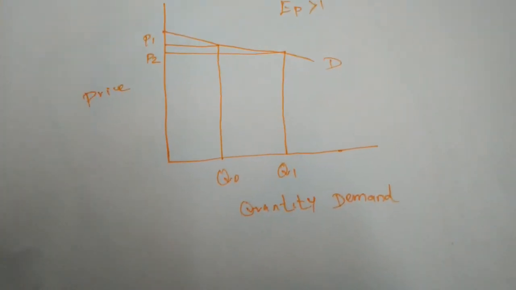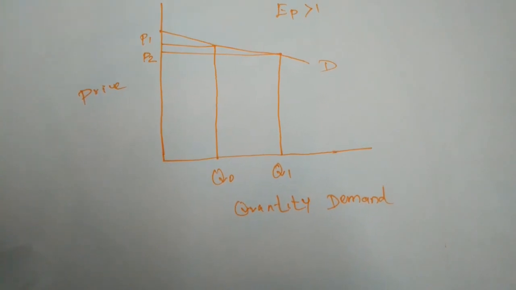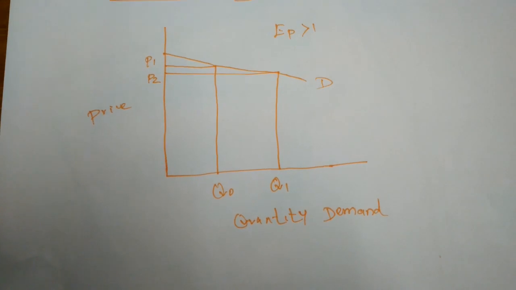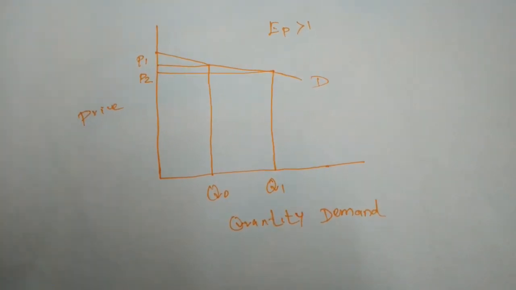Relatively elastic. The demand is relatively elastic when the proportionate change in the demand for a commodity is greater than the proportionate change in the price.